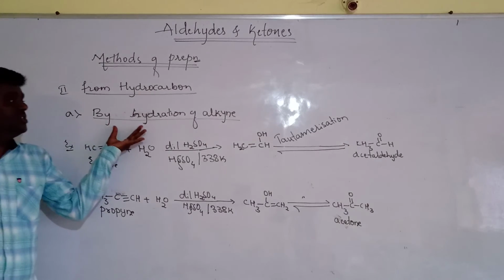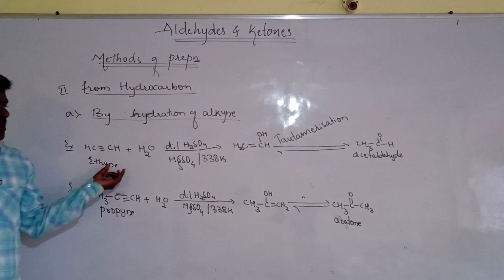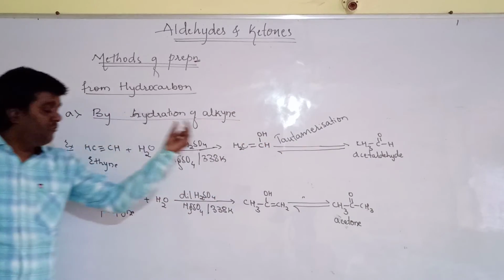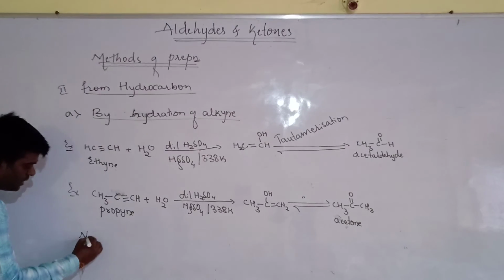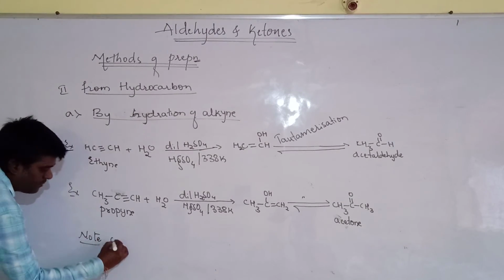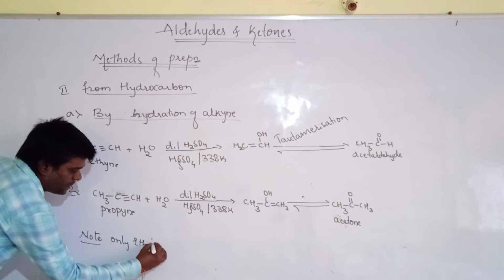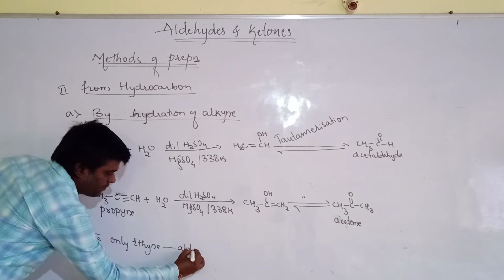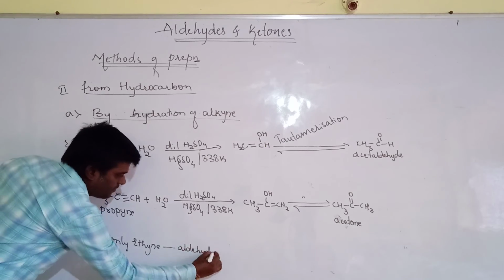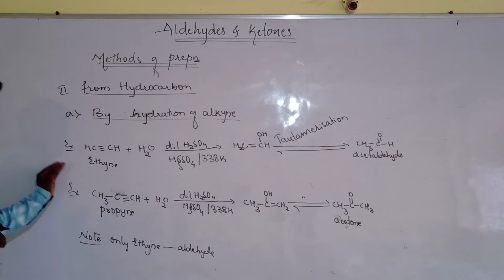During the hydration of alkyne, ethyne will give the aldehyde. Let us take one note: only ethyne will give the aldehyde, whereas other alkynes will produce a ketone.